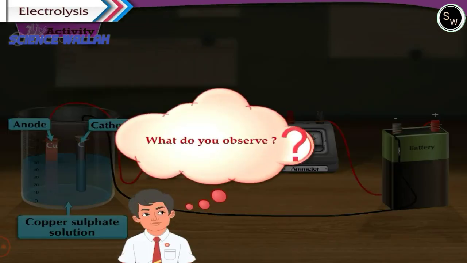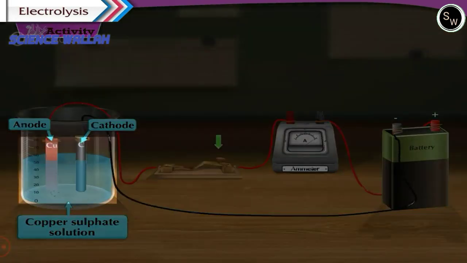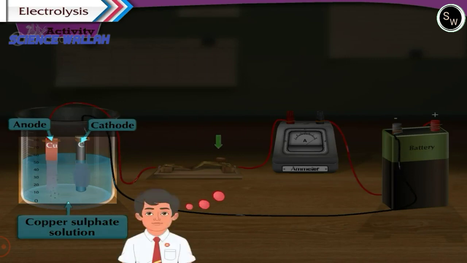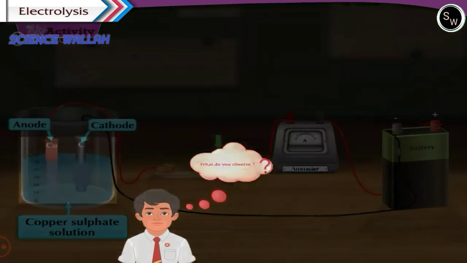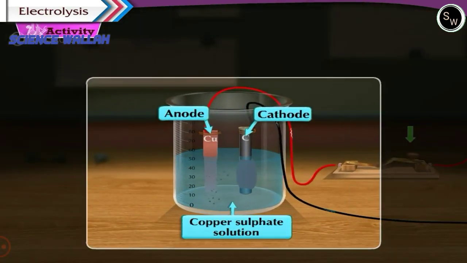What do you observe? We observe that copper starts depositing on the portion of the cathode immersed in the solution. How does this happen? Come, let us understand. When an electric current flows through the circuit, copper sulfate in the aqueous solution gets ionized into copper ions and sulfate ions. The cations, that is copper ions in the solution, get attracted towards the negative electrode, that is the cathode. These copper ions combine with the electrons coming out from the cathode, forming copper atoms.